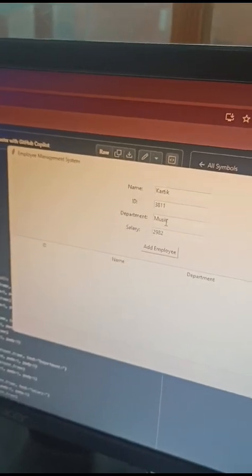The output is like this. We have to firstly enter the name. I have entered my name. Then the ID. I have entered the ID. We have to enter the department. I have also entered it. And salary, you can add anything in float or integers.